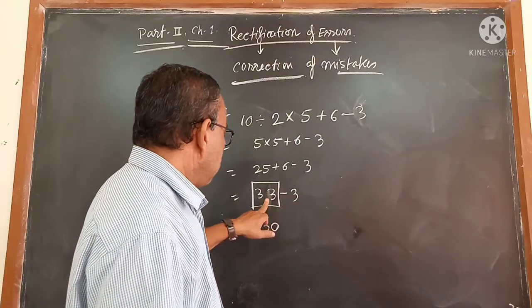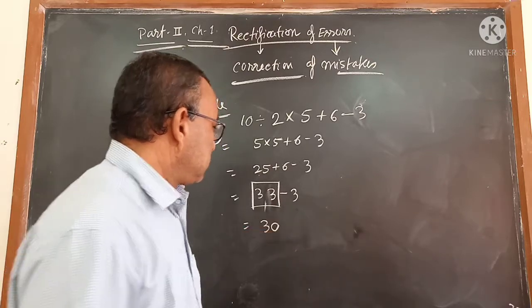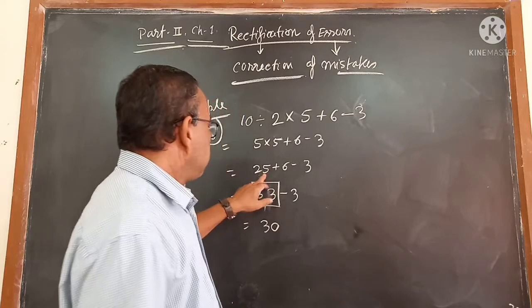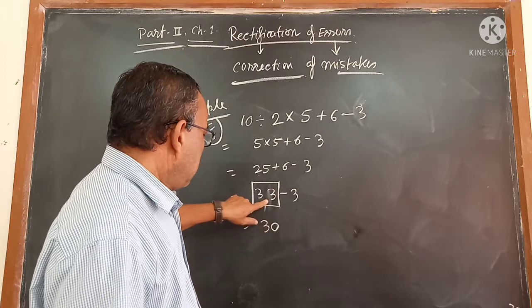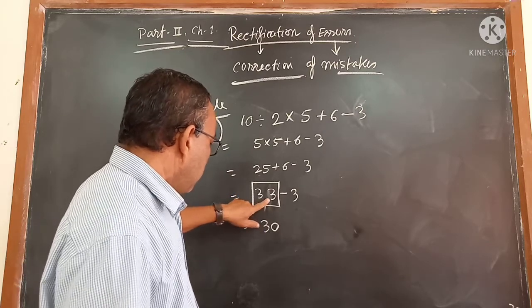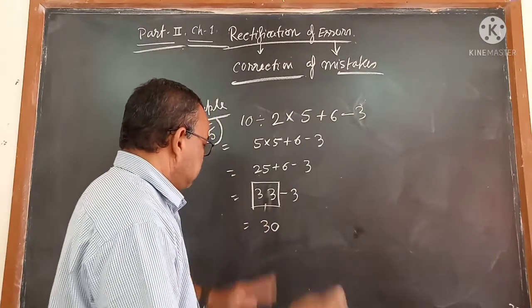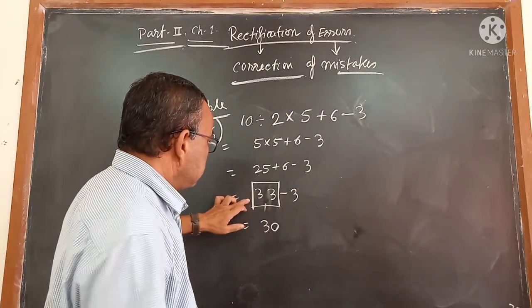Now, 31 minus 3 is equal to how much? 28. This is 25 plus 6 is equal to 31. So you wrote 2 more. So the answer is 28. The actual answer, this is the wrong answer.